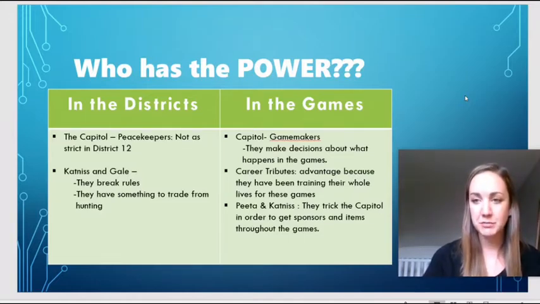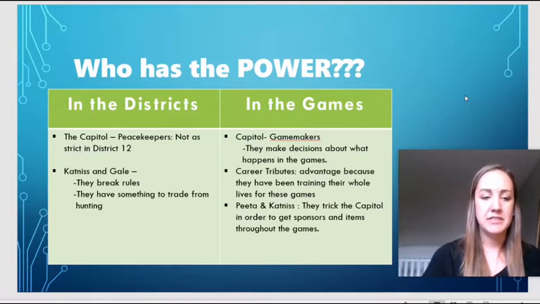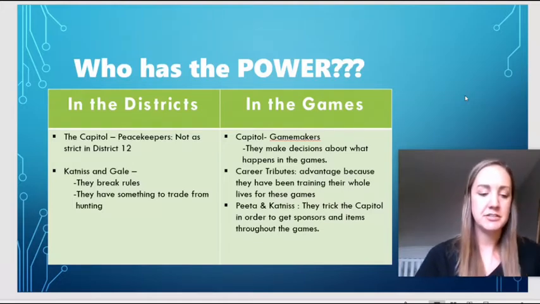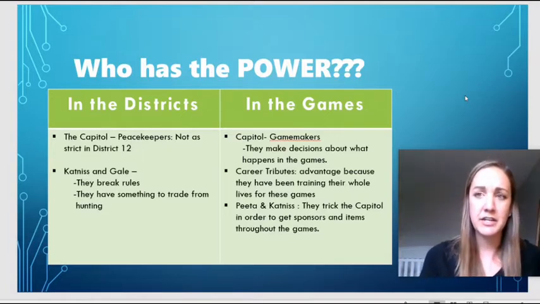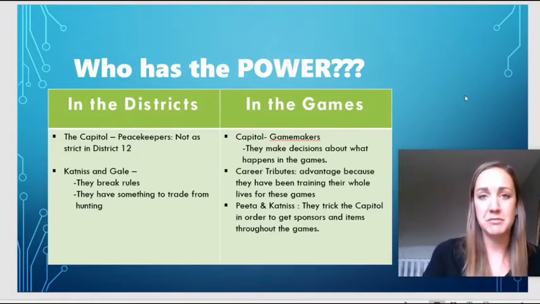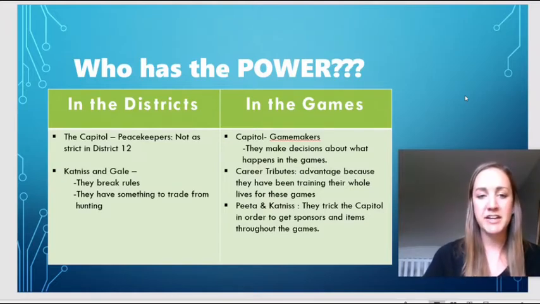And so they do have some power in that people aren't usually seeing rabbits and deer and wild turkeys in their meals, right? And not to mention that District 12 is very food deficient, meaning that there's not a lot of food there in general. So because they're providing food for the district, even if it is an illegal way, they have a lot of power there.